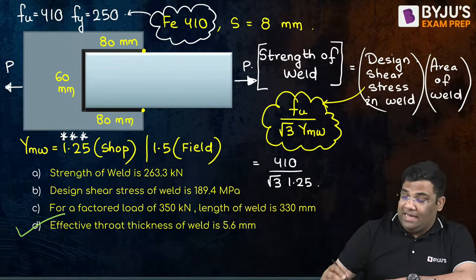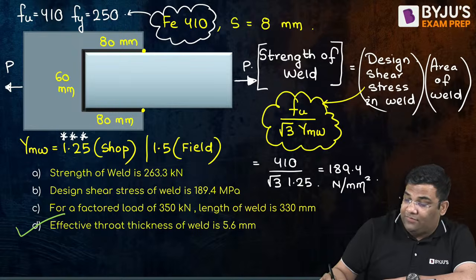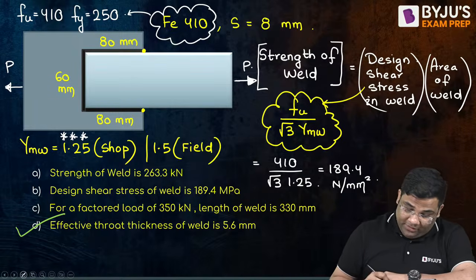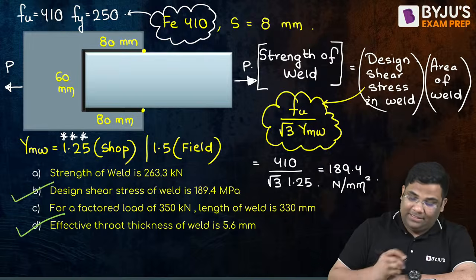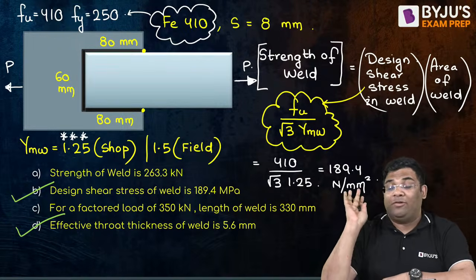189.37, or approximately I can say you are getting 189.4 Newton per mm square. Yes, you are getting this value, right? That means your option B is also correct. Now coming to the strength of weld.